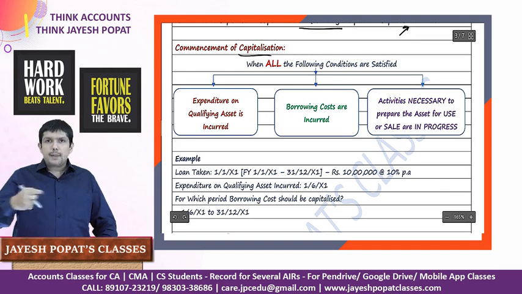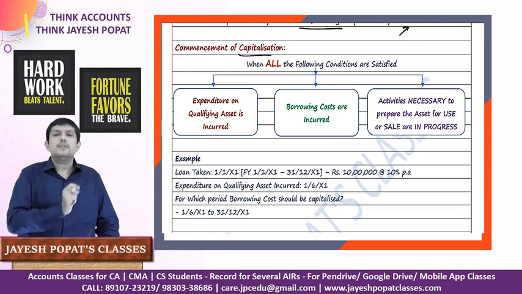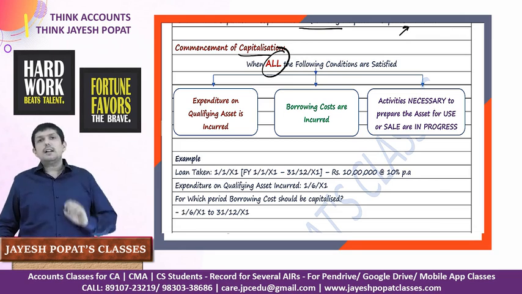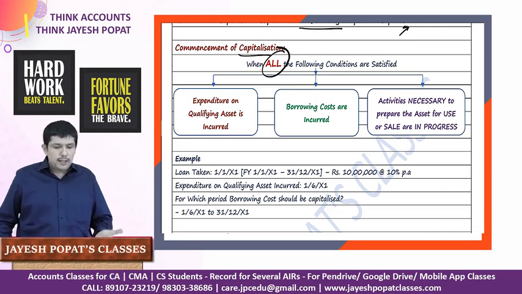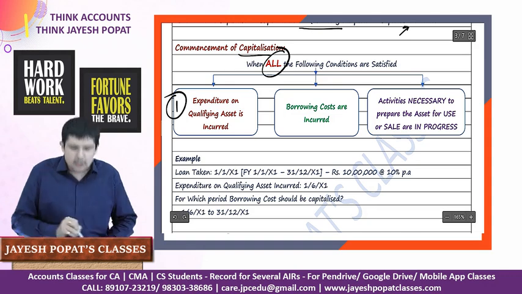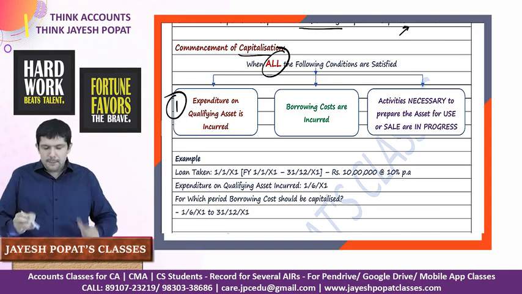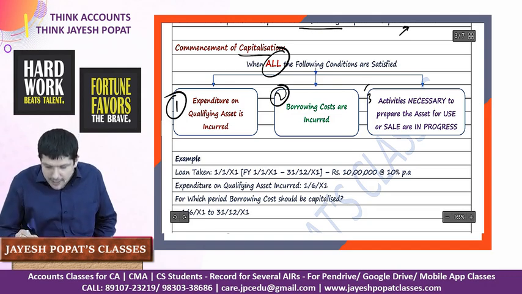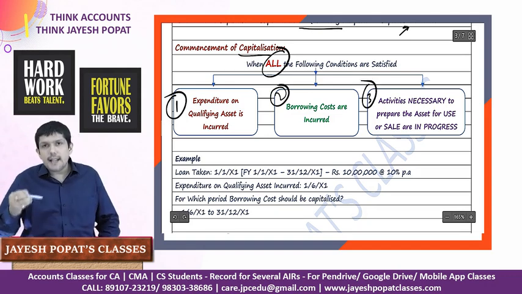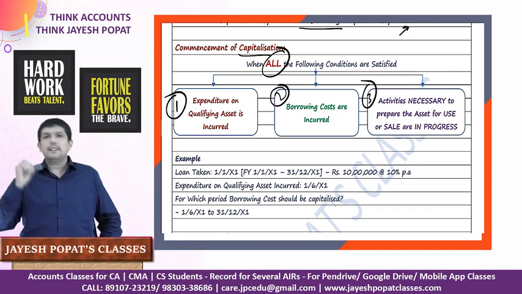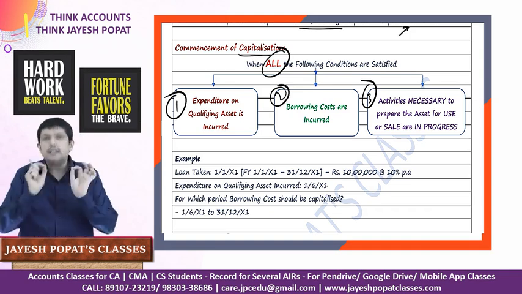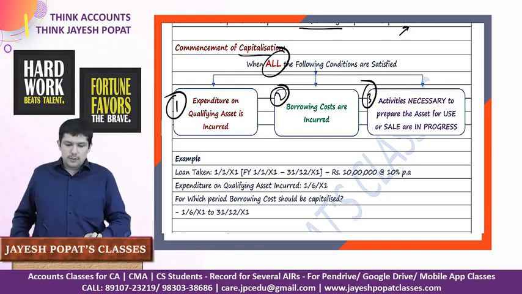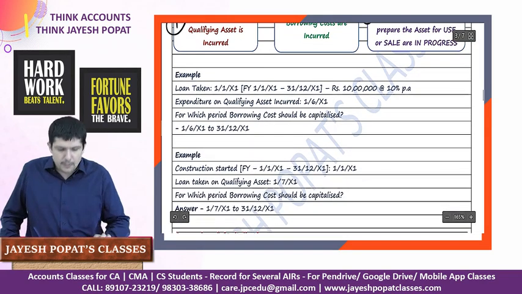When will you start capitalizing this borrowing cost to the cost of the asset? When all the following conditions are met, right, you will start the commencement of capitalization of your borrowing cost. First, your expenditure on the qualifying asset is being incurred. Second, the borrowing cost has been incurred, and third, the activity necessary to prepare the asset for its use or sale is in progress. When all these 3 conditions are satisfied, your borrowing cost can be capitalized with the cost of your asset. So we'll take an example.